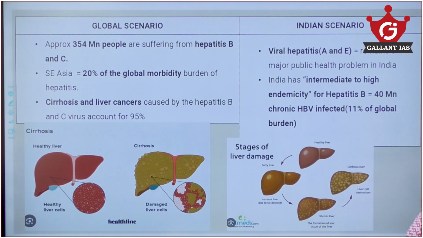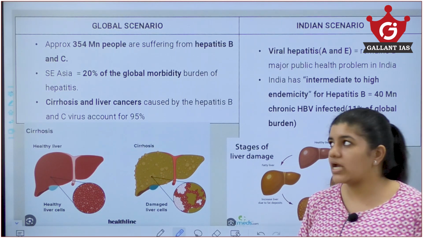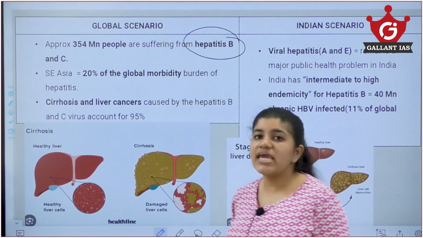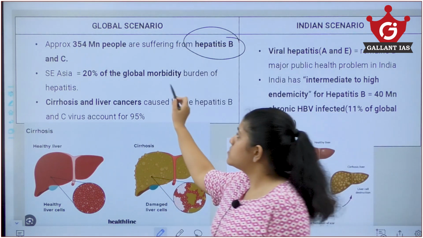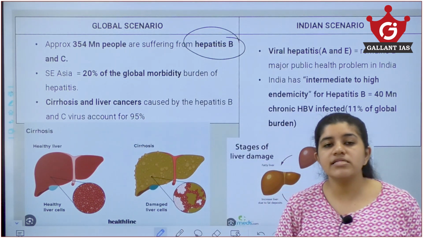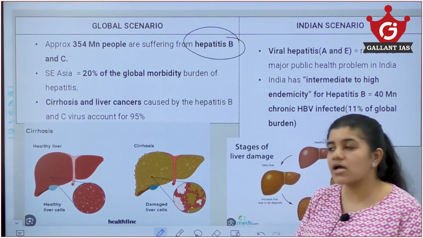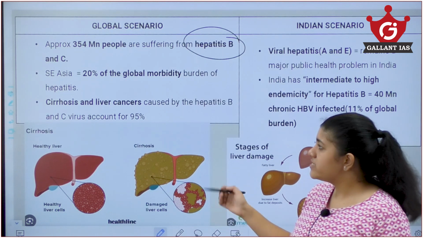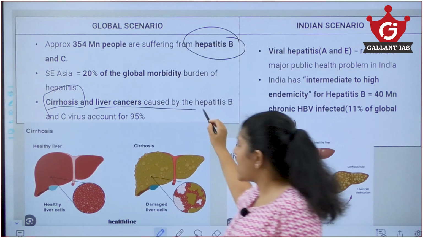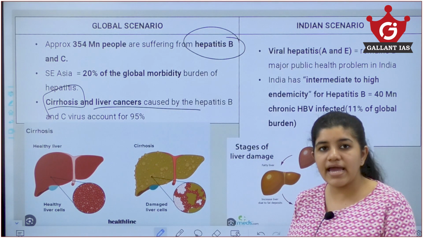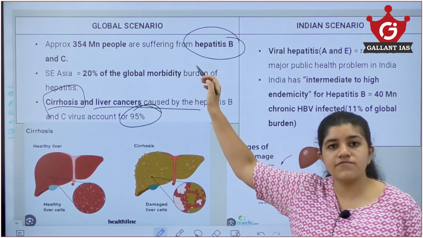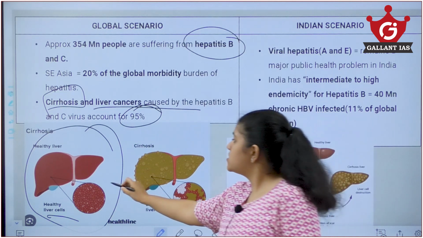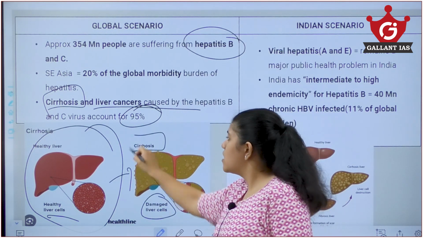We need to know our global scenario and Indian scenario of hepatitis. Approximately 354 million people are suffering from hepatitis B and C. Of that, about 20% comes from the Southeast Asian region. Cirrhosis and liver cancers caused by hepatitis B and C account for about 95% of the total cases. You see here, this is a healthy liver with healthy liver cells, and this is a very damaged liver cell which causes cirrhosis.